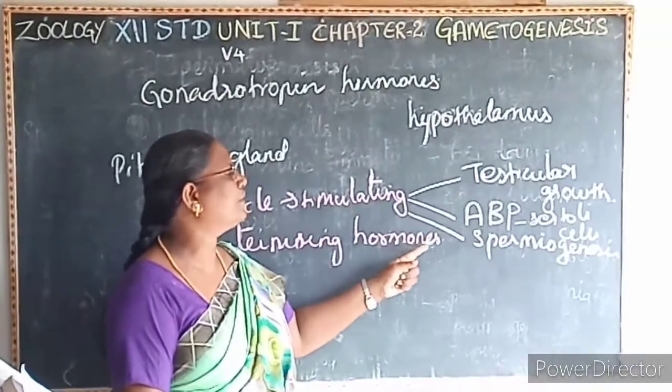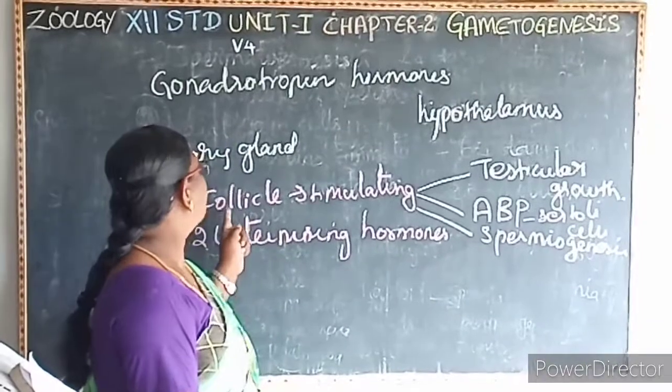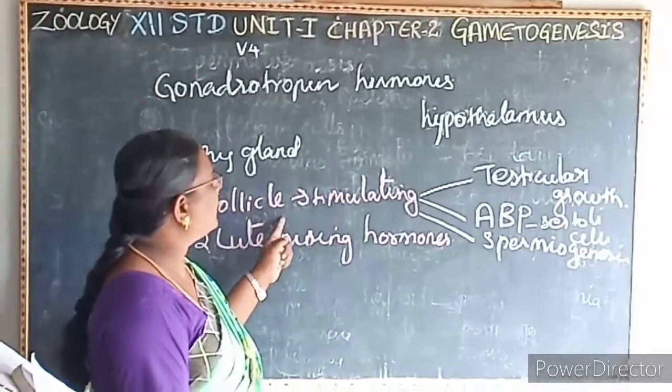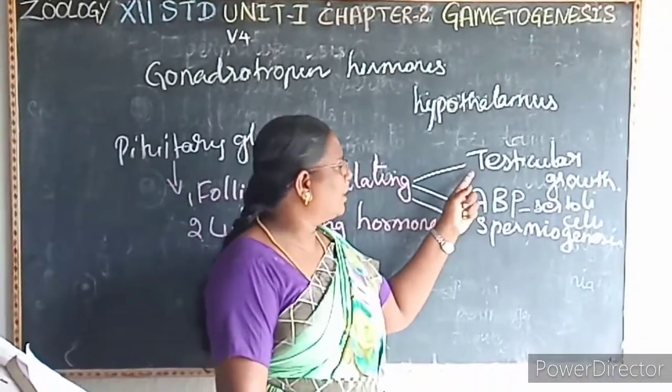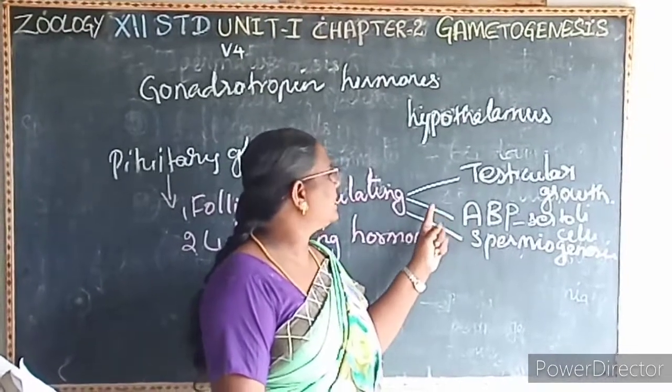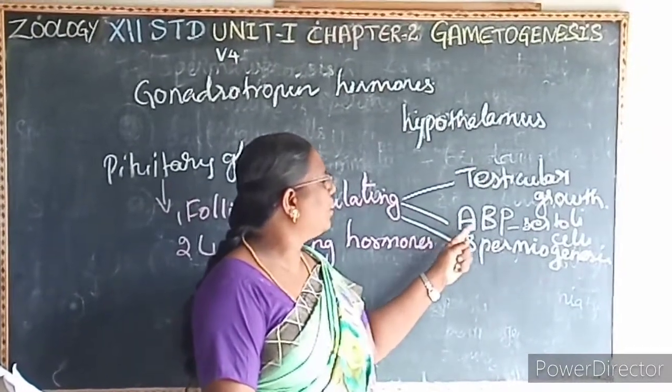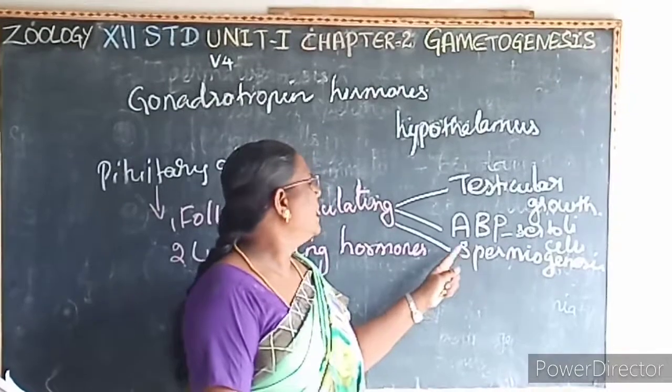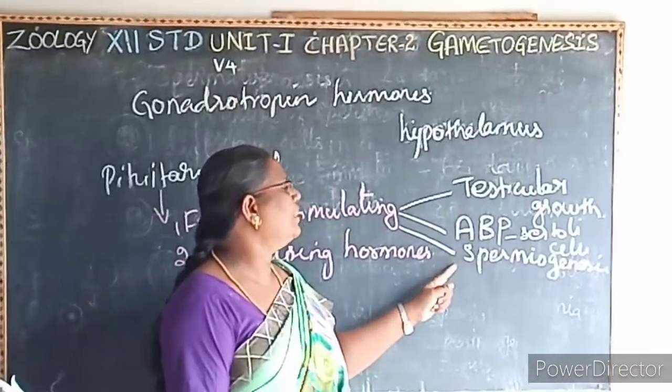That is known as what? Spermiogenesis. So what is the first function of the follicle stimulating hormone? First one is it promotes the testicular growth. Then the second one is an androgen binding protein site of the Sertoli cells. Then a third one is spermiogenesis.